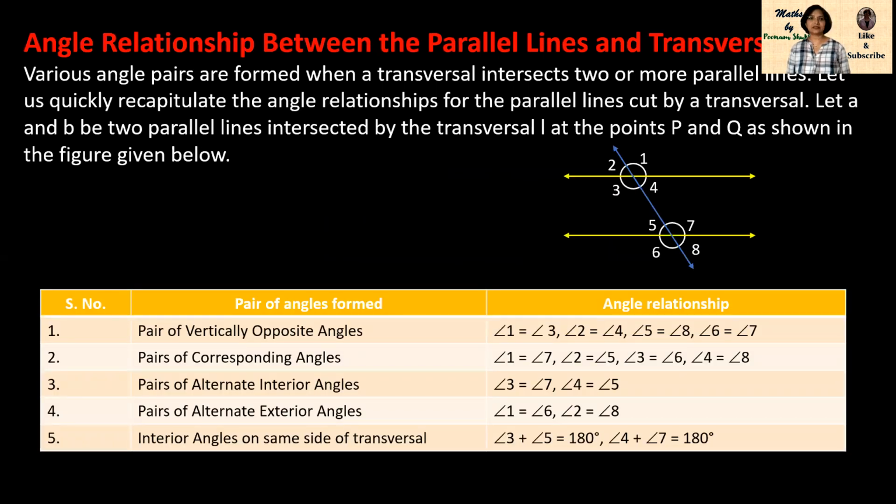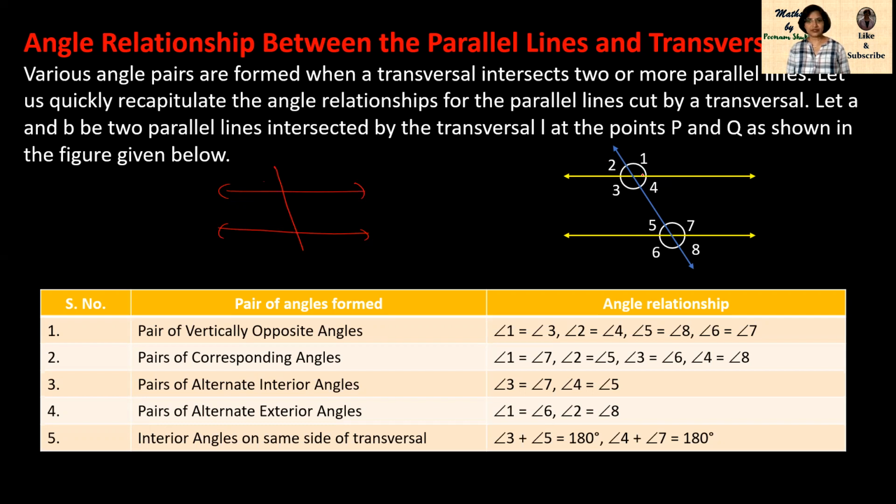Next, angle relationships between the parallel lines and transversal. Angle relationship means when you are making a transversal line between two lines. Here we see that various angle pairs are formed when a transversal intersects two or more parallel lines. This is only for parallel lines. So what are the angles? We will see here one by one.